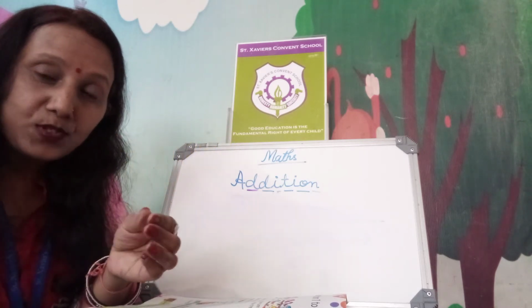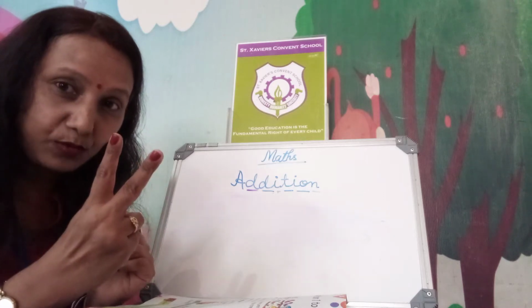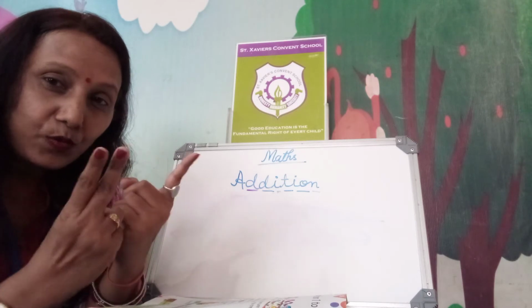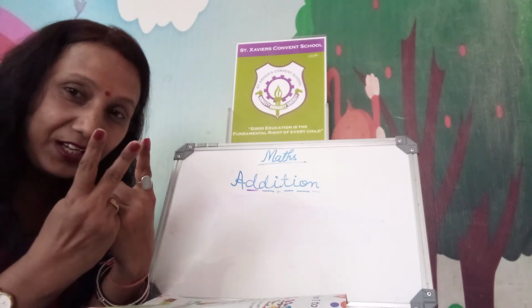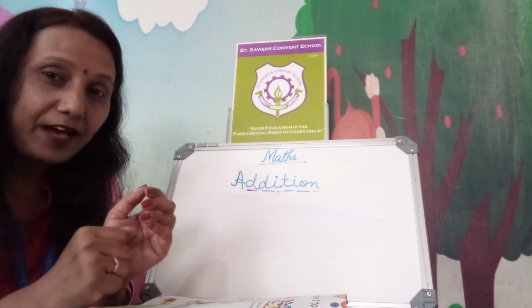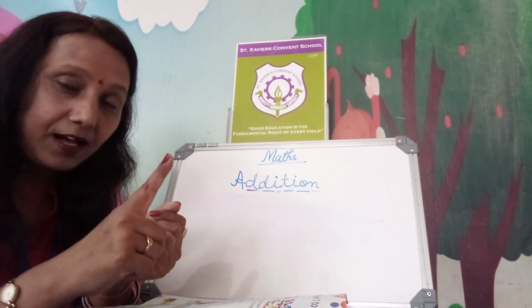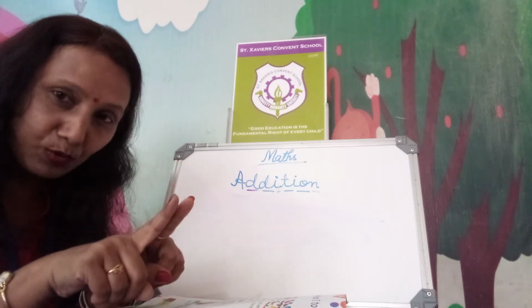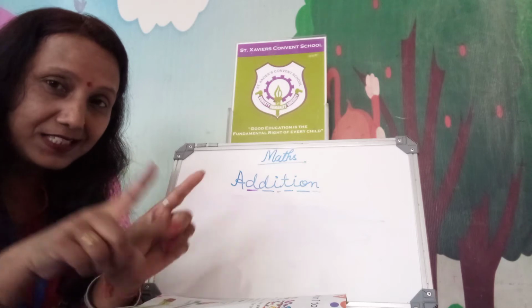Suppose you are having 2 chocolates with you and your mama gives one more. So it will become what? 3. Right? Love eating chocolates? Okay. So you are having one banana, your grandfather gives one more banana, it will become 2, right? So that is the addition.